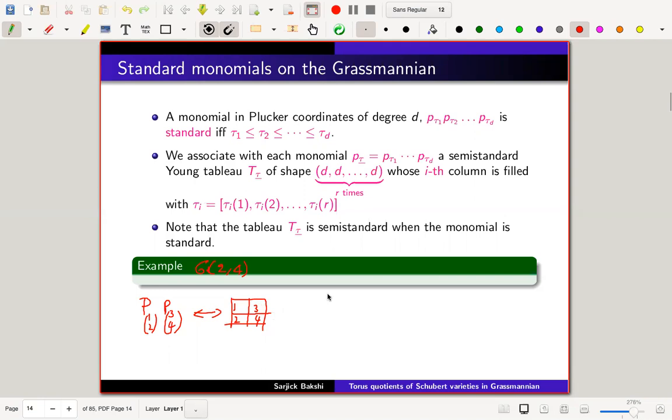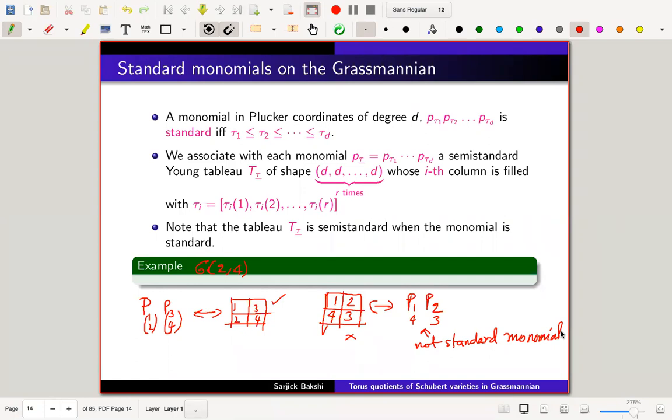For example, if I take this tableau, 1, 4, 2, 3, this corresponds to this monomial. This is not a semi-standard tableau. But this is a semi-standard tableau. This is not a semi-standard tableau, so this is not a standard monomial. The fun fact is that we can work only with standard monomials in some sense, because they constitute a basis.